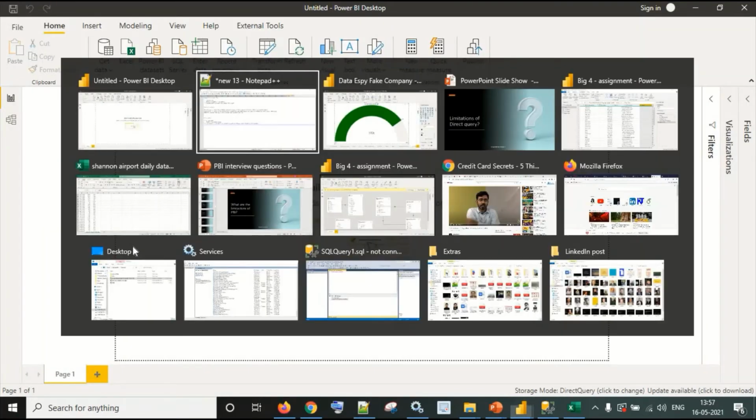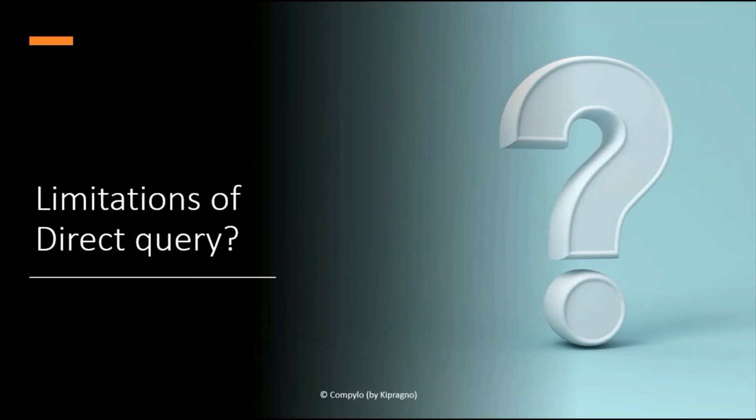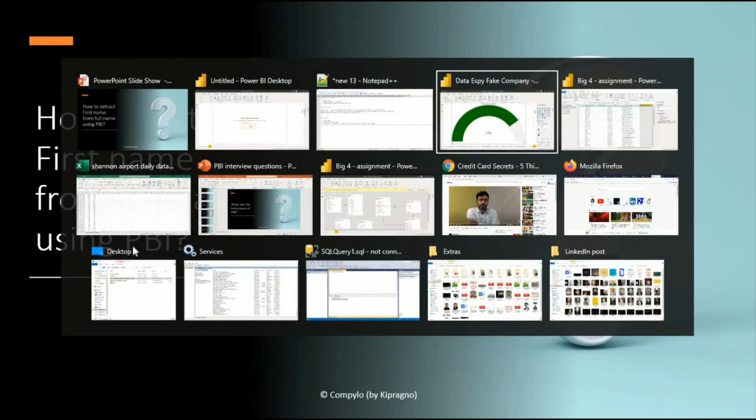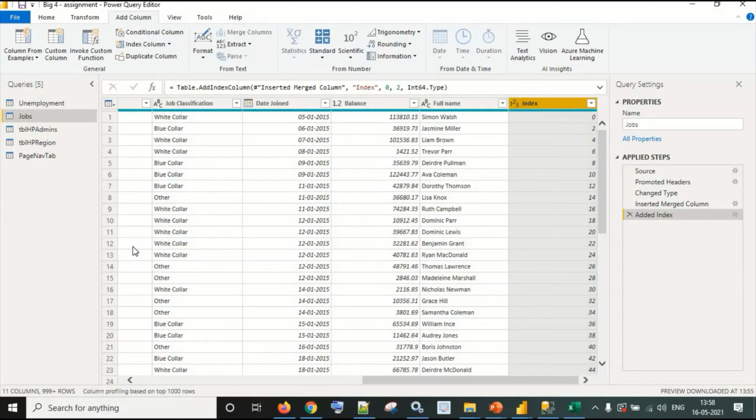Okay, let me check the next question. How to extract first name from full name using Power BI. So this is one of the practical oriented questions, I must say. To understand it, let me navigate to Power Query, and I have this column and I want to extract the first name from here.